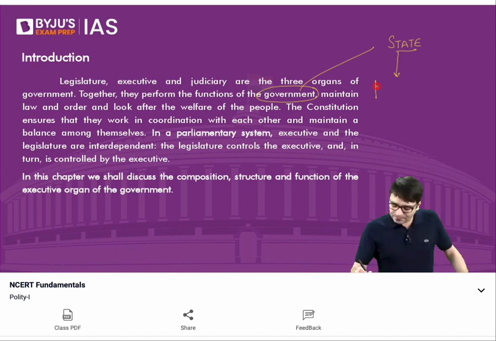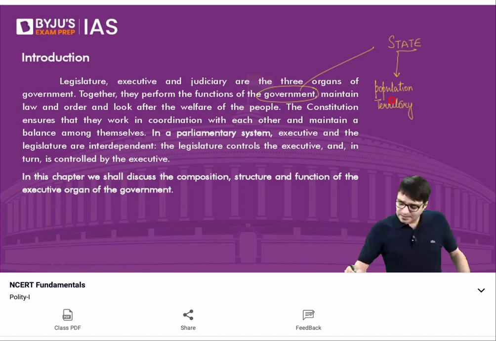Number 1, people, which means the population. This population should reside in a well-defined territory. This entity should have a government, and this entity should be sovereign.